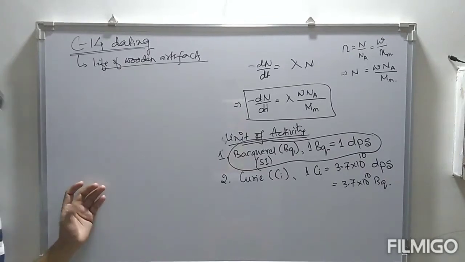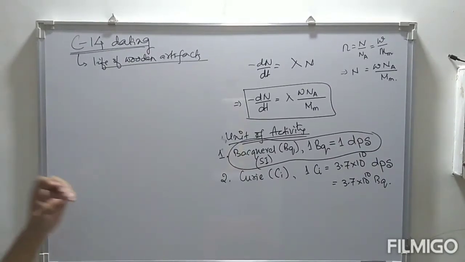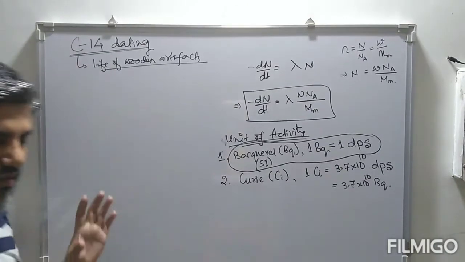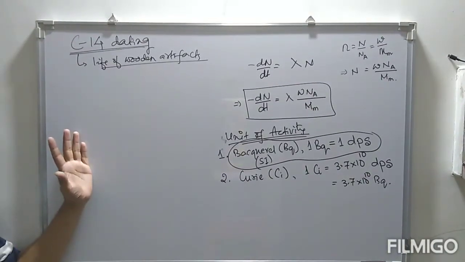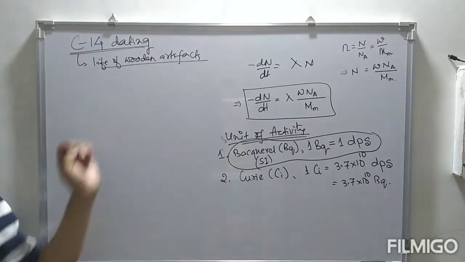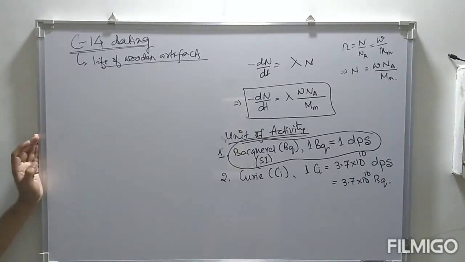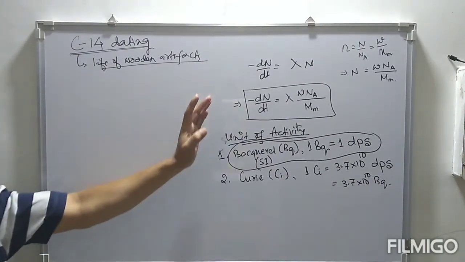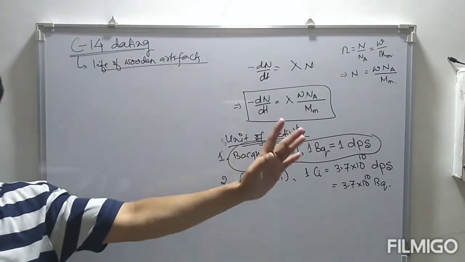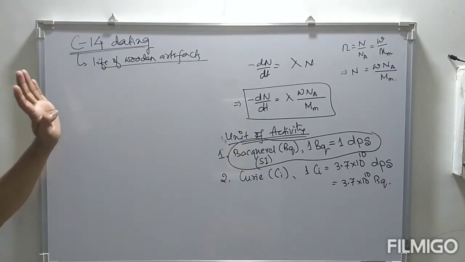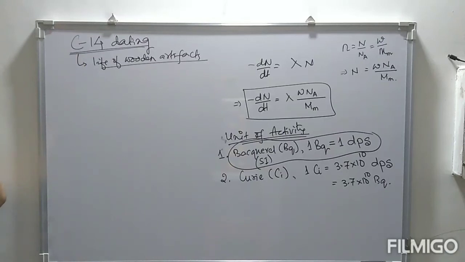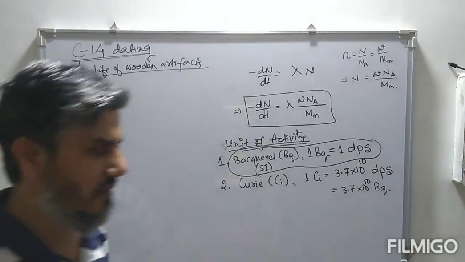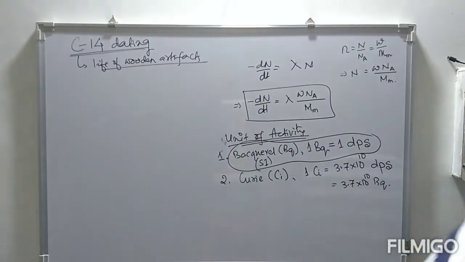Apart from this, we have a number of applications of radioactive substances. Radioactive substances are used for determining the mechanism of chemical reactions, which is known as isotopic labelling. In isotopic labelling, radioactive isotopes are used and measured to determine the mechanism of the reaction. We also use these radioactive isotopes in medical science, for the treatment of various types of ailments.